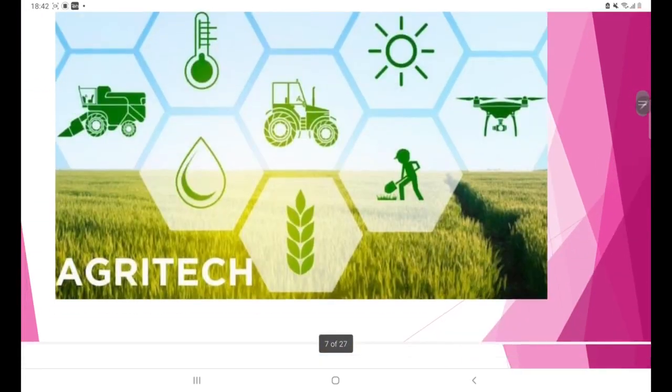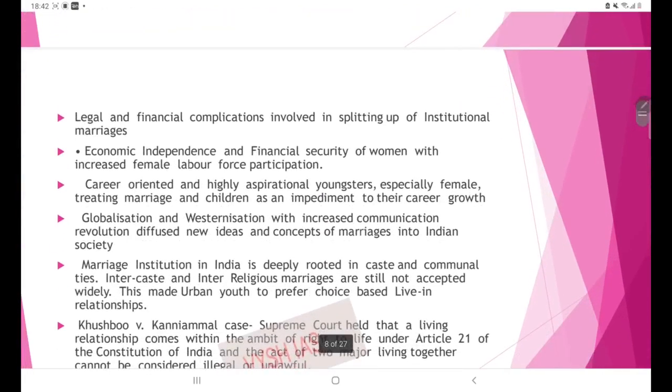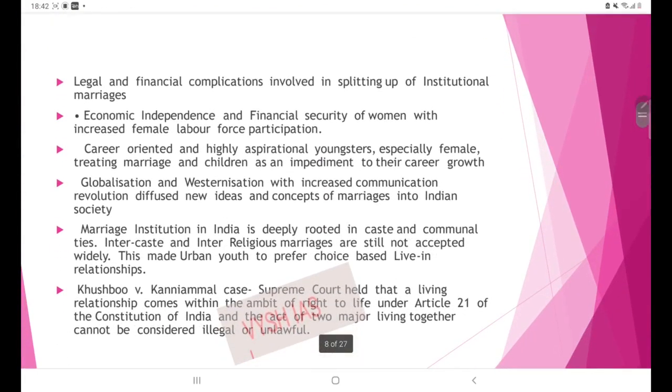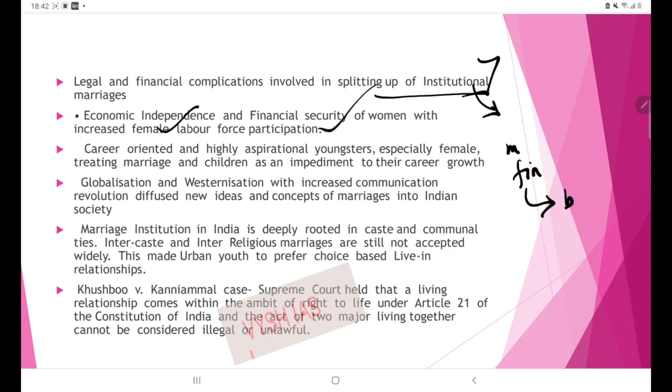Then next is the legal and financial complications involved in splitting of institutional marriages. See, in India, in institutional marriages, the marriage rituals and most of the financial burden is borne by the bride's family. So this is also inequality. So people are opting for live-in relationship, and obviously for economic independence and financial security.